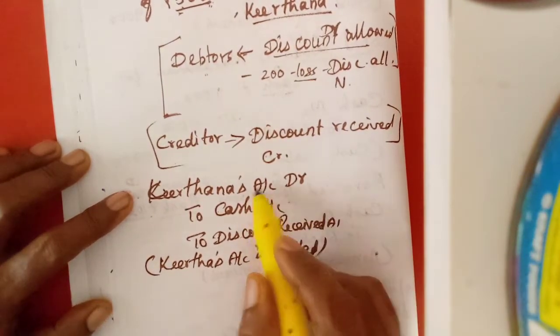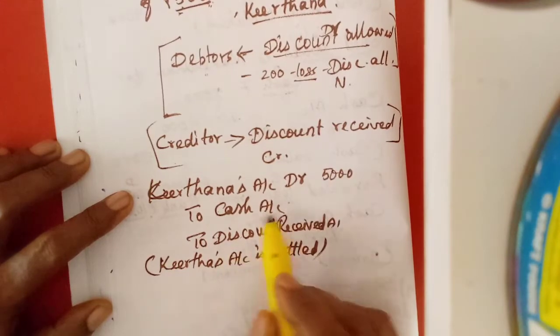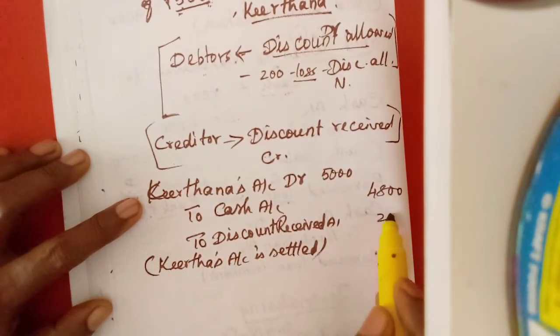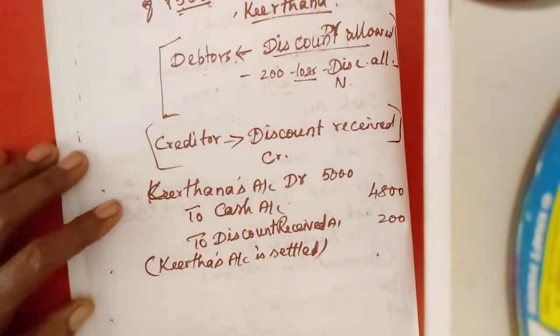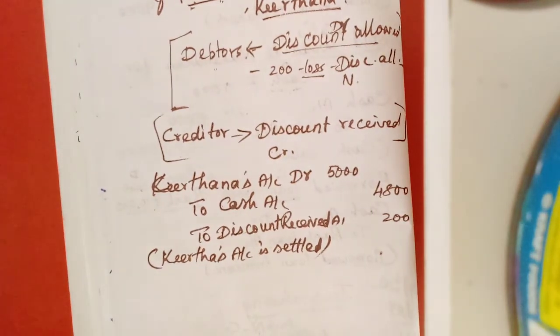Okay, Kirtana's account showed a credit balance of 5,000. Now we pay. Okay, debit. Cash, how much do we pay? 4,800. What is the gain on that one? 200. That is the journal entry.